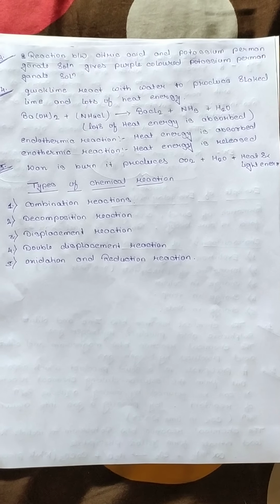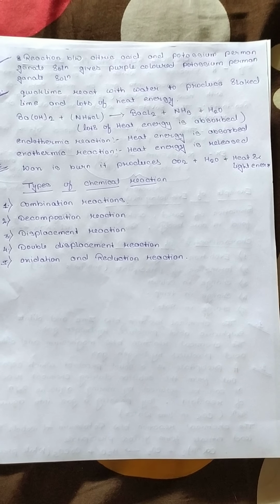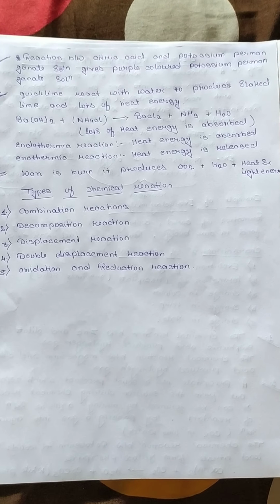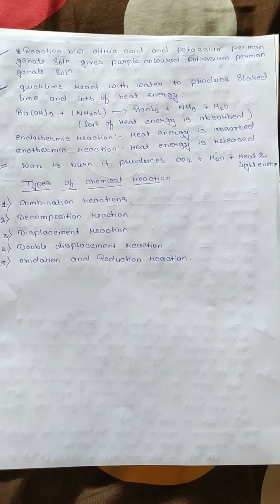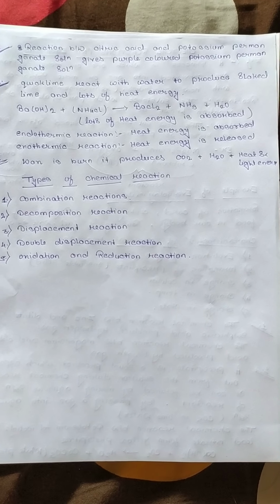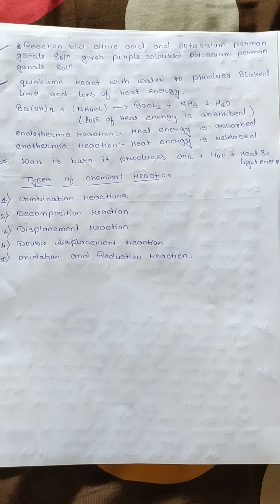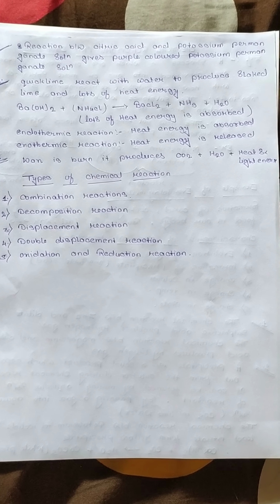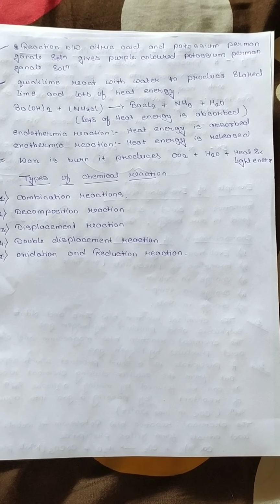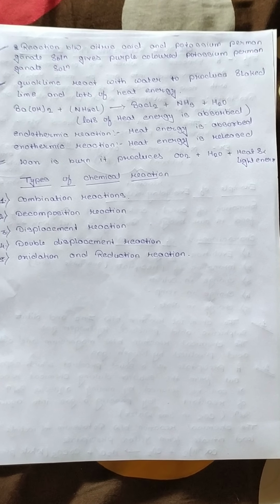During this reaction, a lot of heat energy gets absorbed. So this is known as an endothermic reaction. Why is this known as an endothermic reaction? Because a lot of heat energy gets absorbed during this reaction when barium hydroxide plus ammonium chloride is reacted.